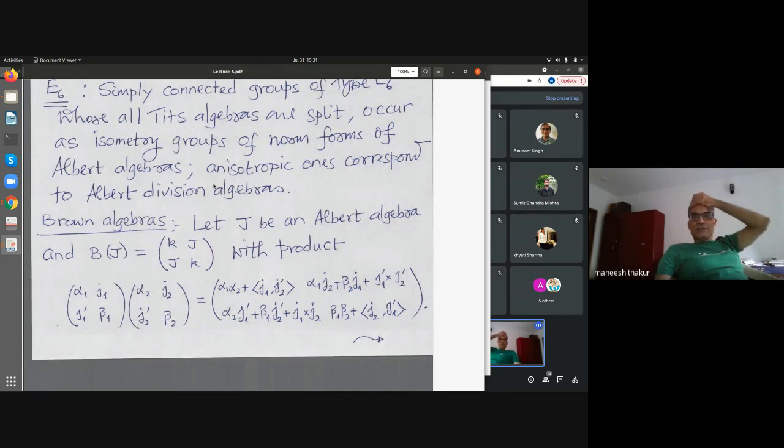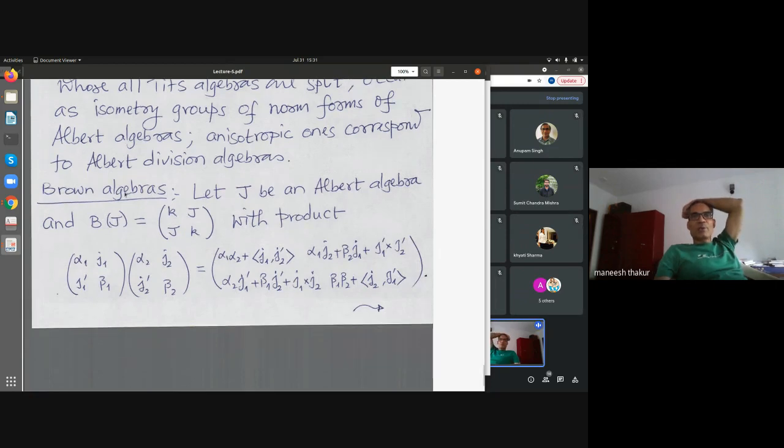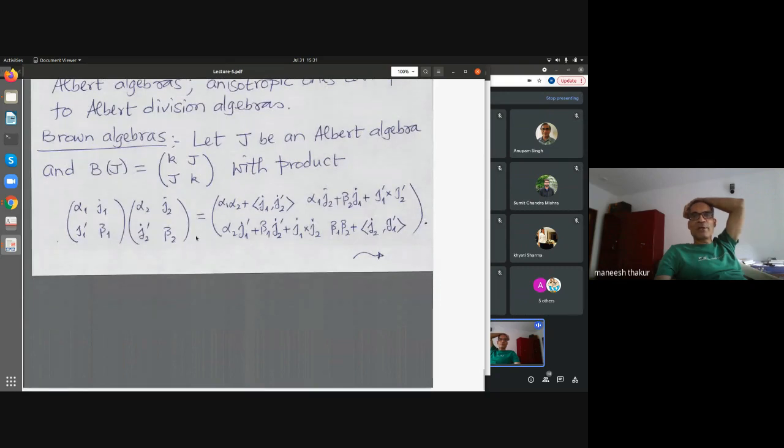Okay, so I had something about Brown algebras. Here I wanted to say how quasi-split groups of type E6 can be described. Basically, I had introduced this module to you. So on this diagonal, you have scalars, and off-diagonal entries are from an Albert algebra J. And there is a product using the trace bilinear form and the cross product I had defined. You can define a product here.